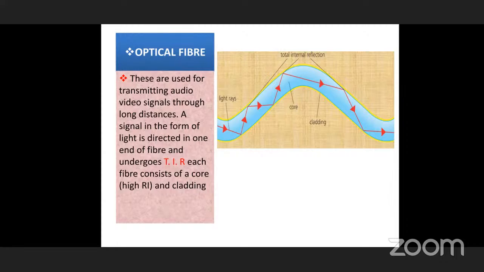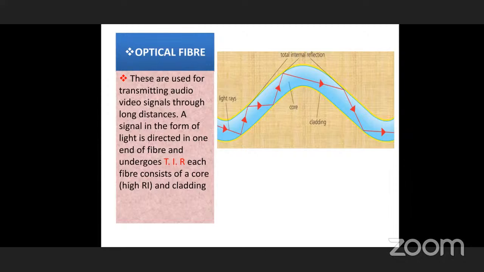In that small region, whatever ray enters undergoes total internal reflection and enters again into the same fiber. It takes place a number of times and then comes out. So whatever the quality of audio and video at the entering stage, the incident ray, the same quality is maintained at the other end of this fiber. So the quality does not change from the beginning to the end. That is the main thing. These are optical fibers.